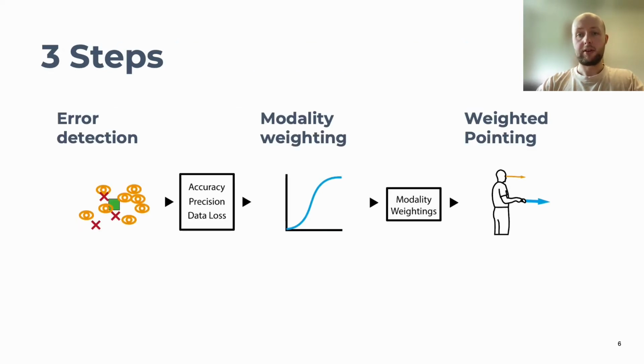To achieve this, weighted pointer consists of 3 steps. First, an error detection model to derive eye tracking accuracy, precision, and data loss. Second, a modality weighting model that utilizes the data from the error detection model to decide on the weightings between gaze and fallback modality. And finally, the interaction technique that uses the weightings from the modality weighting and the modality's pointing positions to calculate and display the current pointing position. And I'll go through each step now.